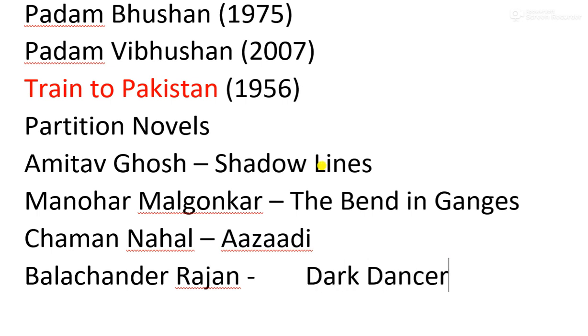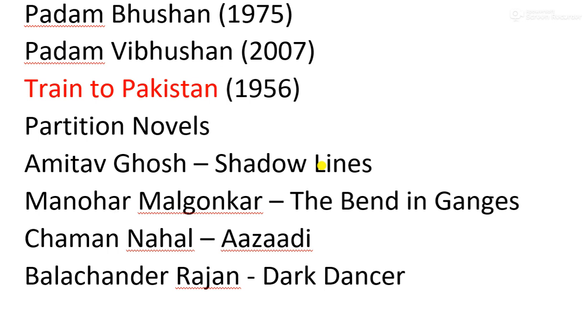This is also based on the partition of India. This writer is not that important, so probably we may not discuss this work. So four works we have written: Amitav Ghosh's Shadow Lines, Manohar Malgonkar's The Bend in the Ganges, Chaman Lal Nahal's Azadi, and Balachandra Rajan's Dark Dancer.